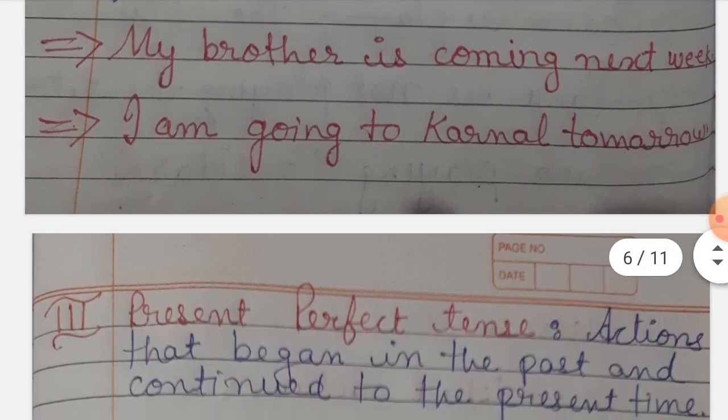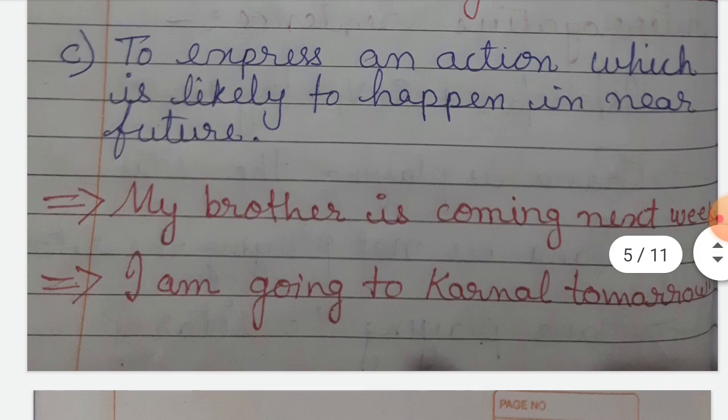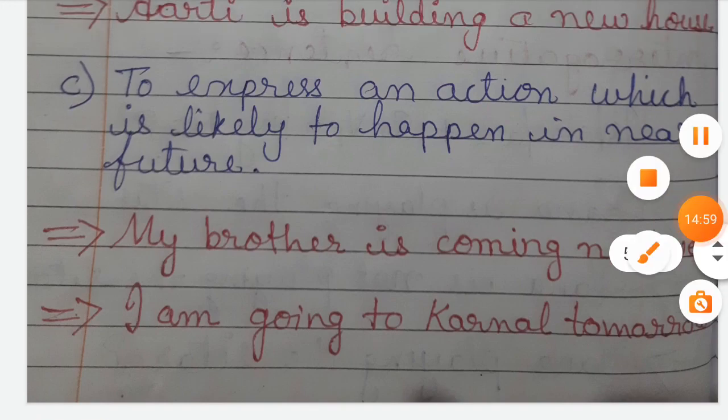Okay, so I think you have cleared present indefinite tense and the present continuous tense. Okay, so this is for today. Thank you.